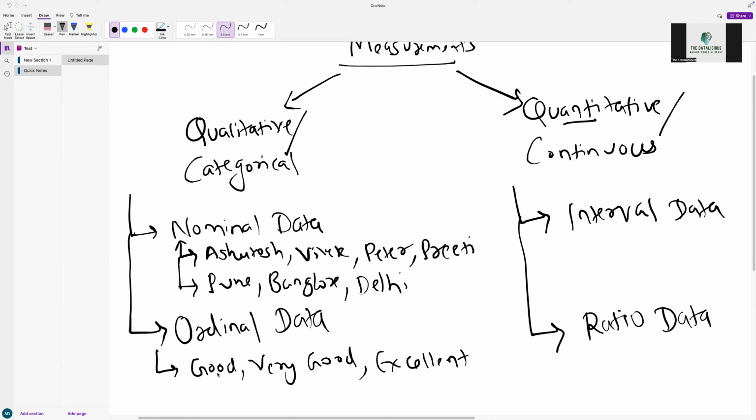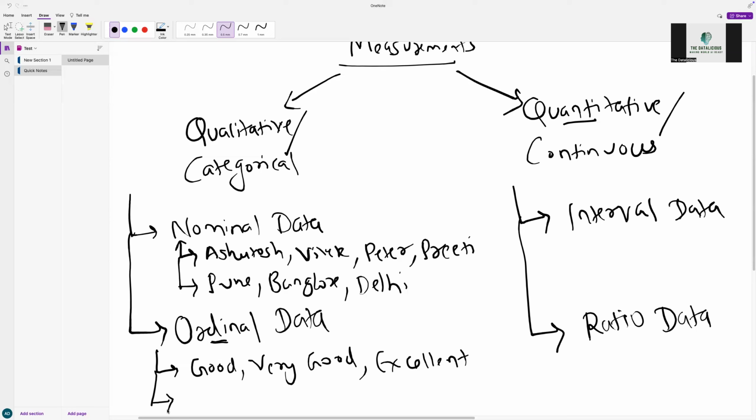Although we can't perform mathematical operations, there is some relation here. We are giving some kind of rating to a product, so good, then very good, then excellent, there is some kind of relation. Such kind of data where some order is present, we call ordinal data.